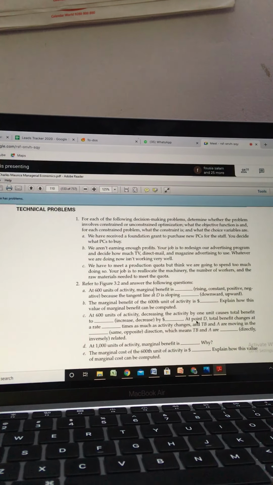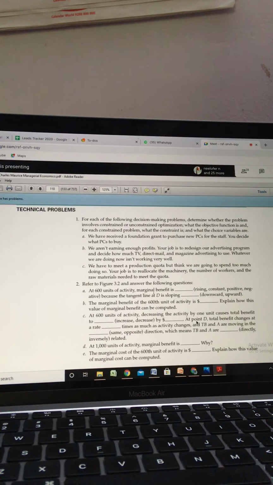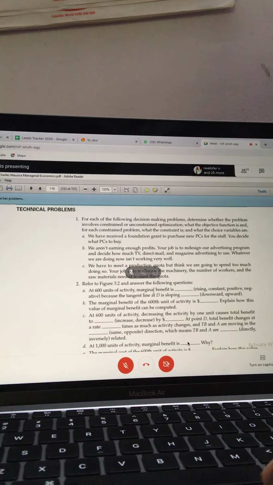So you're talking about the first example. Yes ma'am, just before you explain, in the case of PC, the first example. We have received a foundation grant to purchase new PCs for staff, right? That example. You can see my screen, right? Yes. And tell me, in that case,